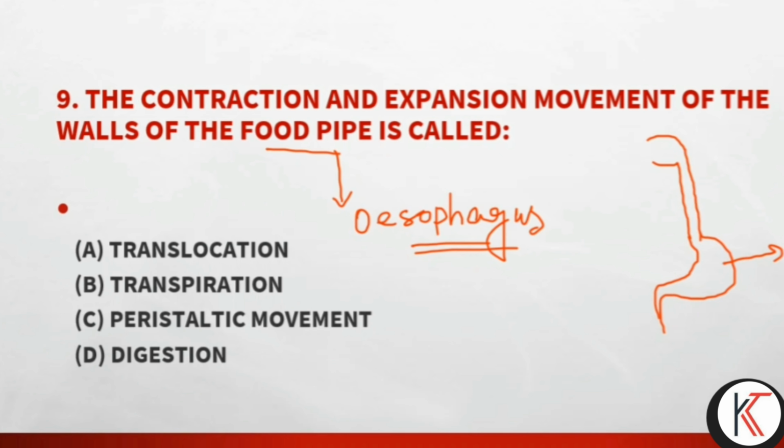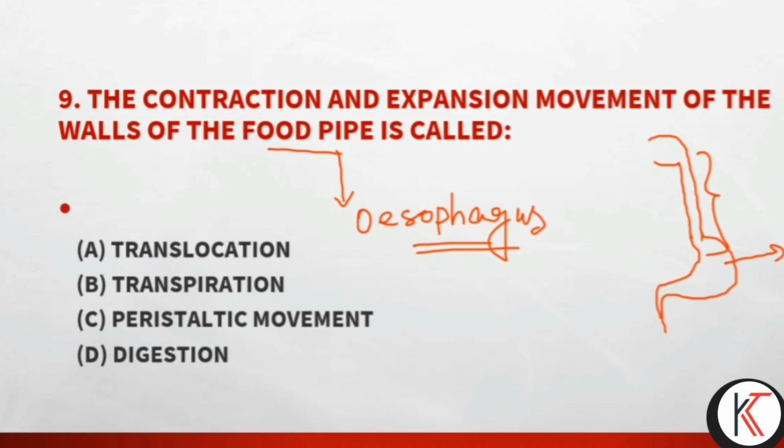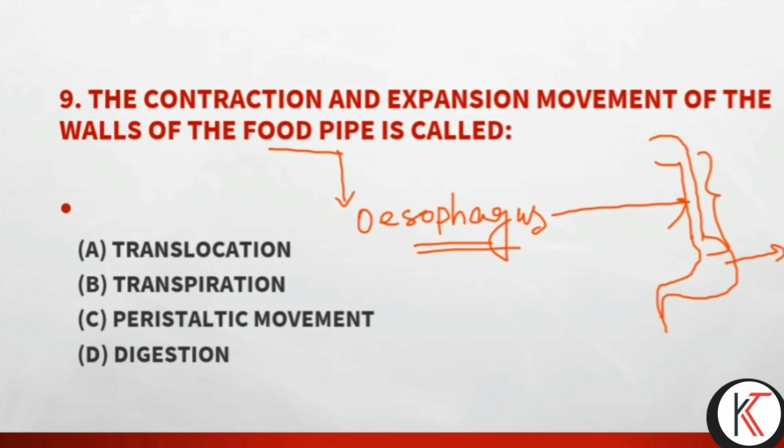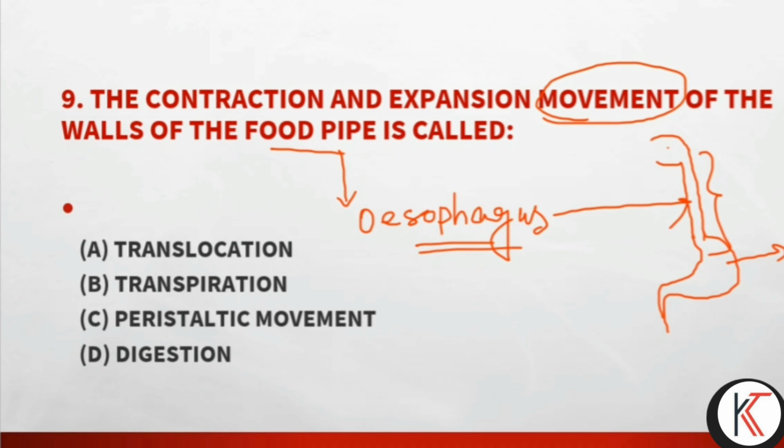So the long, tube-like structure leading to the stomach is the esophagus. It shows some movement whenever it carries the food particle from the mouth cavity.